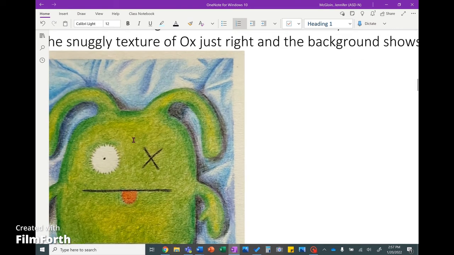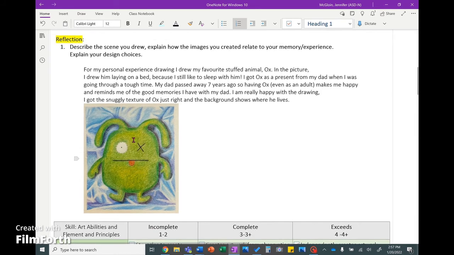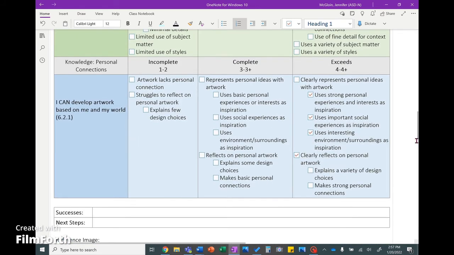My photo quality is not great. So I would say I'm also exceeding here. I explained my design choices. I talked about that snuggly texture. I talked about my background.